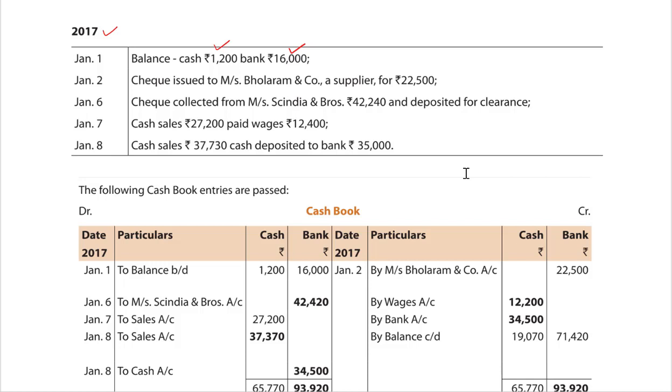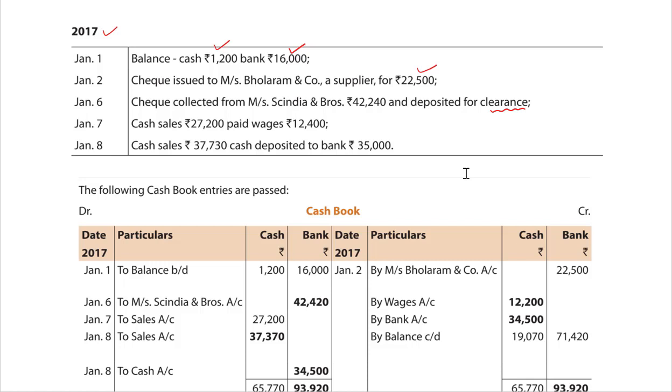Bholaram and Company, a supplier, for 22,500. January 6, check collected from Messrs. Scindia and Brothers, 42,240 and deposited for clearance.